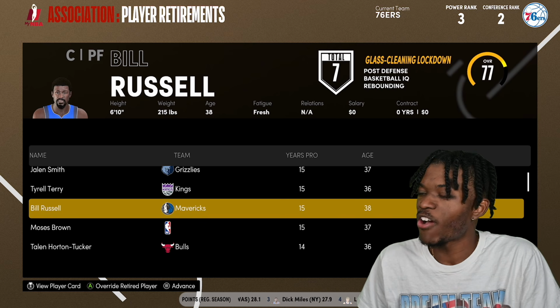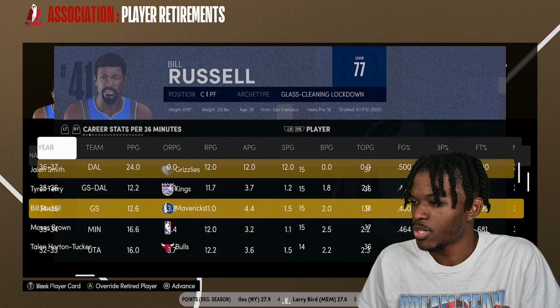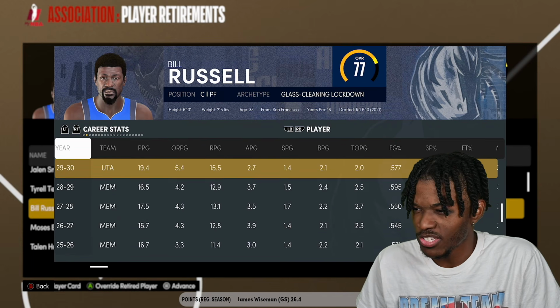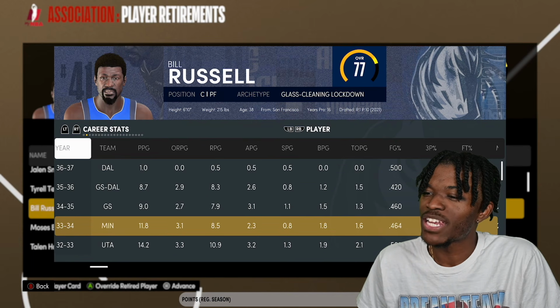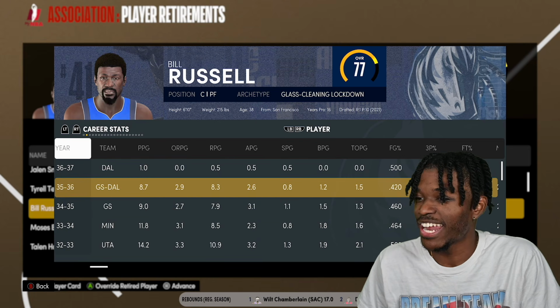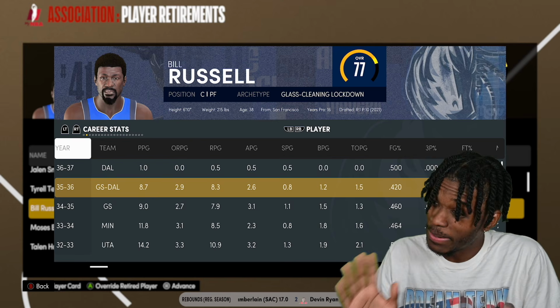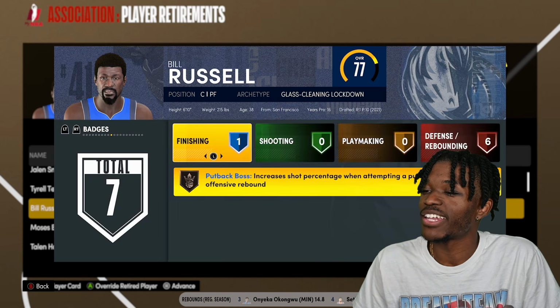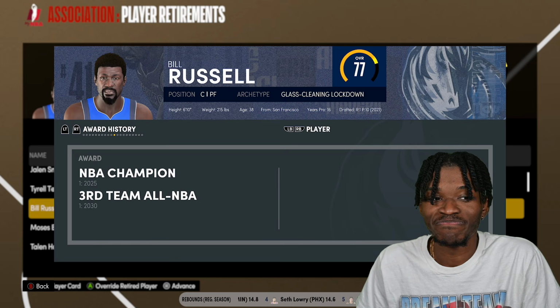The first domino has fallen. It's Bill Russell. Bill Russell spent the majority of his career with the Memphis Grizzlies. Spent some time in Utah, Minnesota for a season. He actually got traded. I think he's the only one on this list that ever got traded. It did happen when he was older, but he did get traded. He only averaged 1 point per game in his last season. Let's take a look at his accolades and you tell me where he belongs.